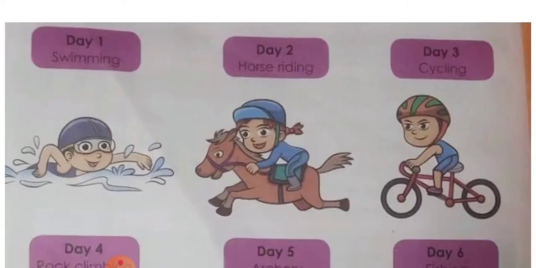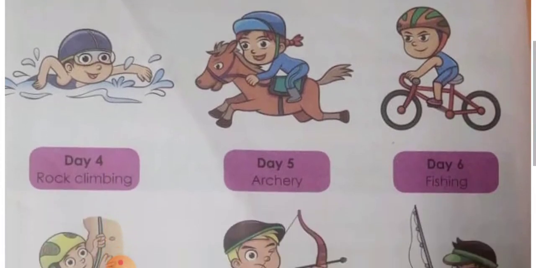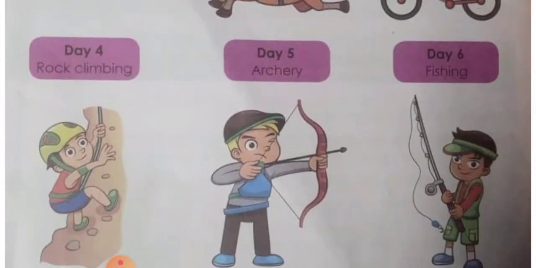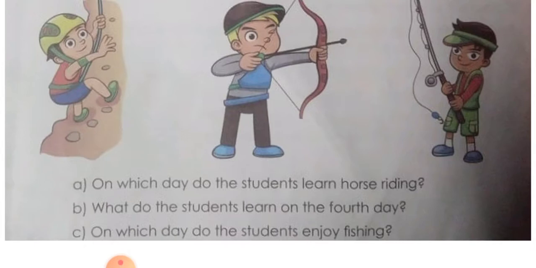So the question is like this: day 1 swimming, day 2 horse riding, day 3 cycling, then day 4 rock climbing, day 5 archery, day 6 fishing. So some questions are given just below that based on these pictures and this information. So let's answer that. Question is, on which day do the students learn horse riding?